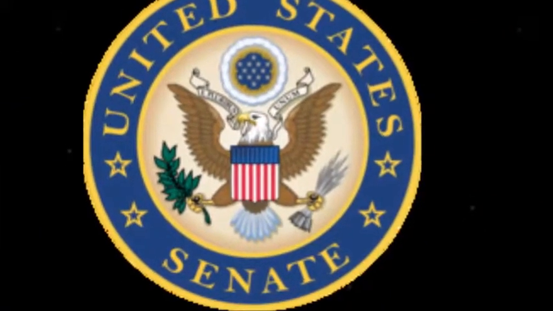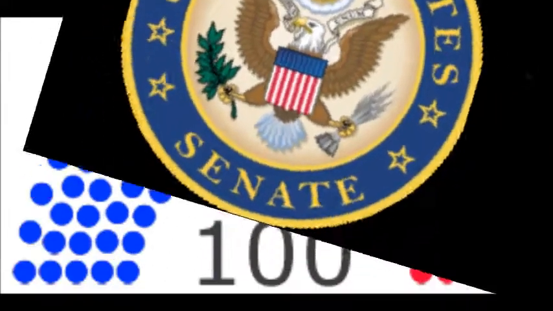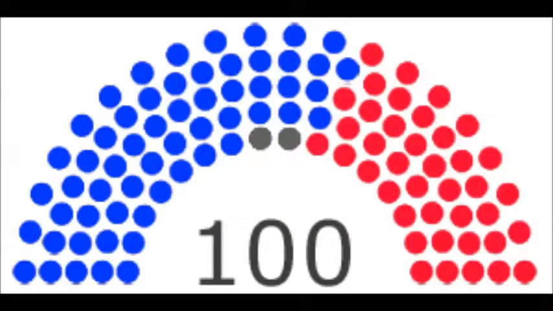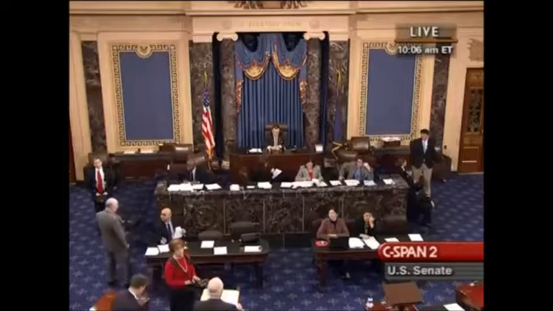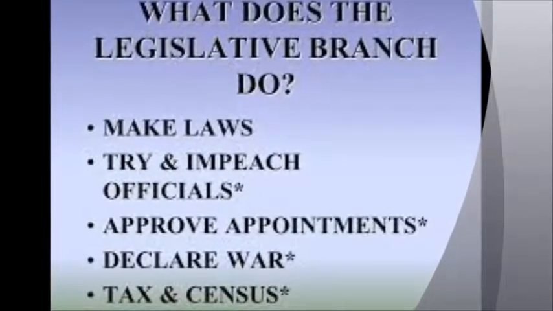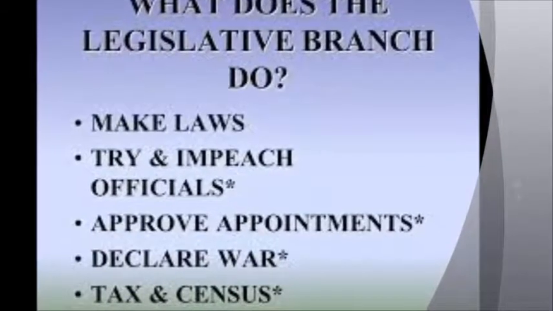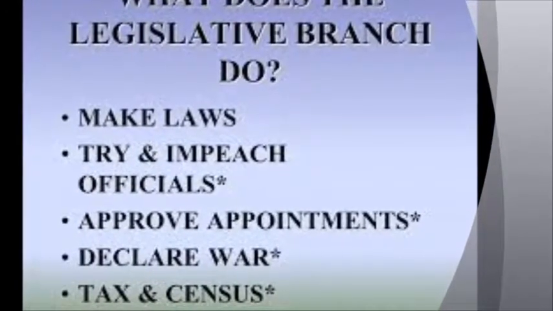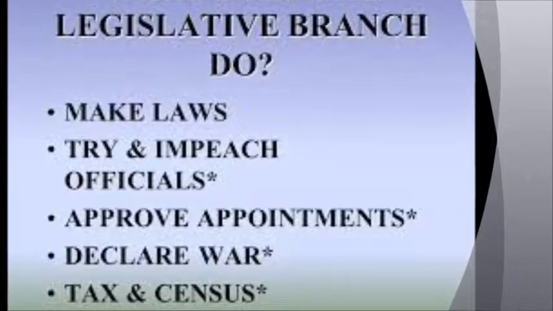2 senators are elected from each state, regardless of state population, guaranteeing each state equal representation. There are 100 members of Congress. The legislative branch is in charge of making laws, increasing taxes, declaring wars, approving appointments, and trying and impeaching government officials.